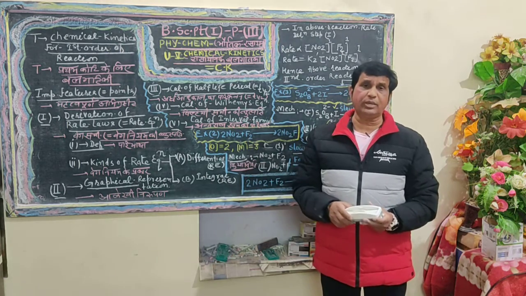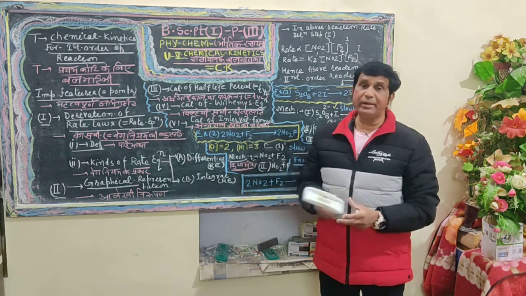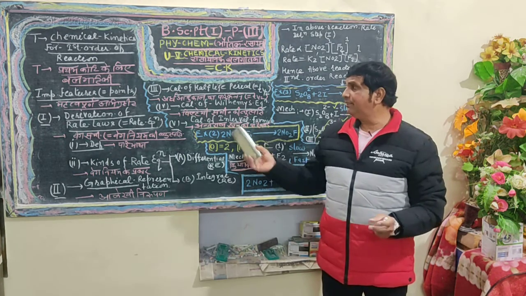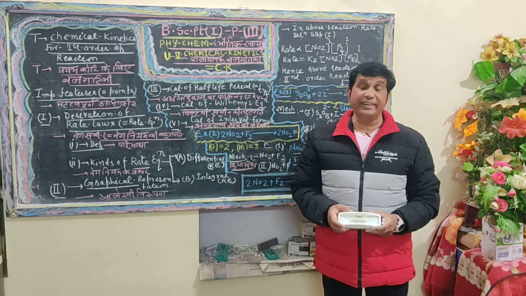In such a position, the velocity depends upon the unity power of the concentration of ethyl acetate. It is a well-known example of pseudo order of reaction.